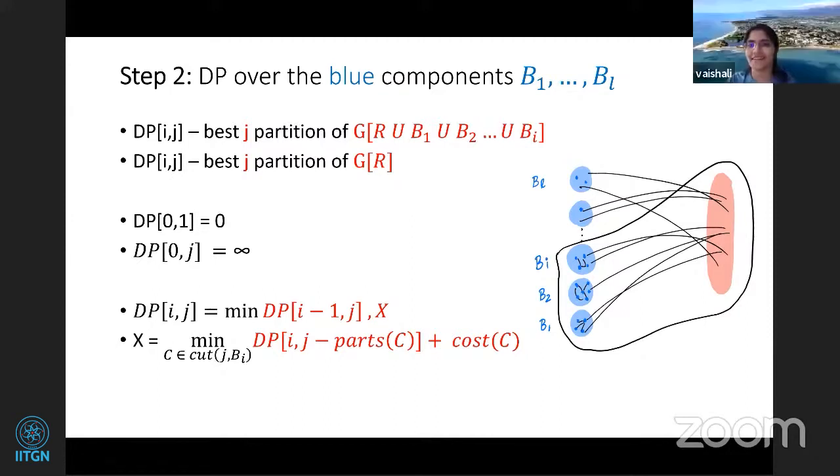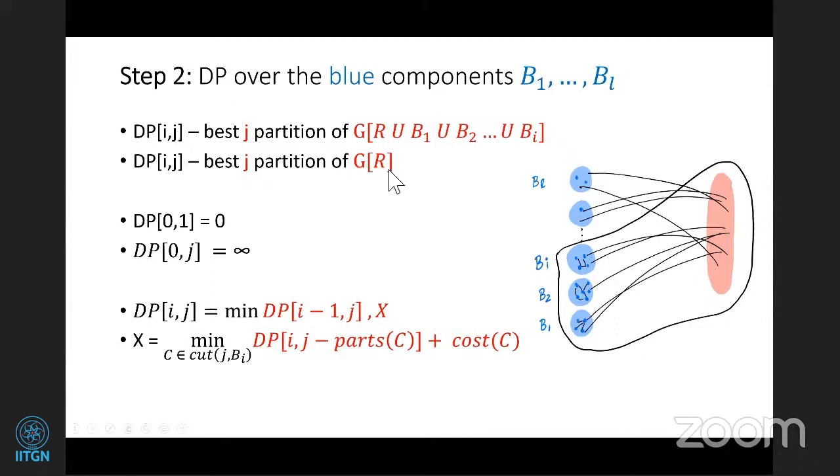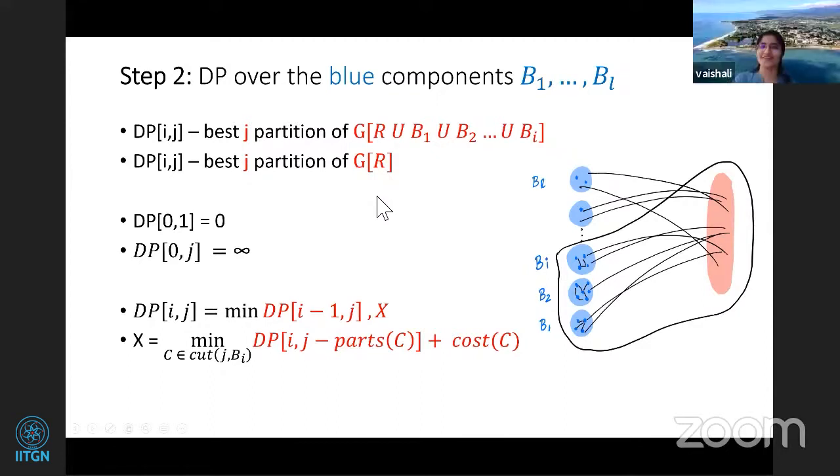Yeah, exactly. So my bad, I shouldn't have written best j-partition of G_R. That's the confusion, because there can be multiple solutions and one of them need not have this configuration. So the base case is that all R vertices are together.